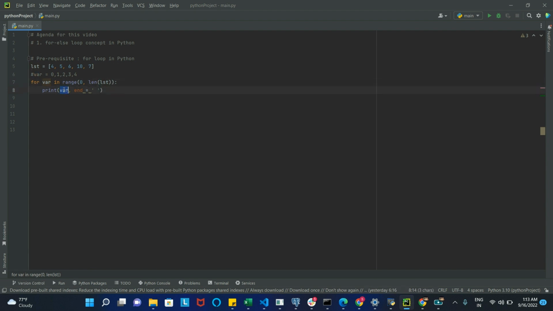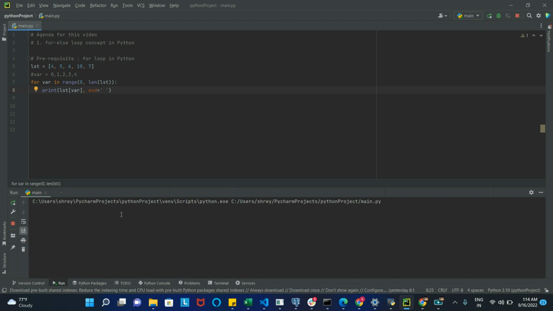So we have to print the value at this particular index. This will work, I guess, that's the correct version. Let's run this code and see the output. Okay, 4, 5, 6, 10, 7. That's correct. Now this for loop is giving us all the values of the list.